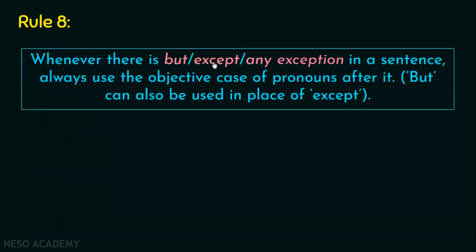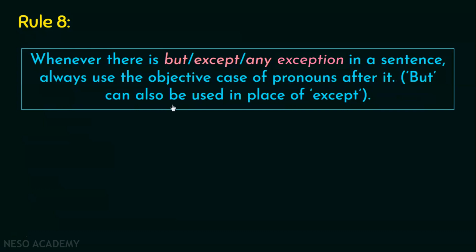The next rule says, whenever there is but, except, or any exception in a sentence, always use the objective case of pronouns after it. So this is again a very logical and a very simple rule which dictates that if a sentence mentions but, except, or any other word which talks about exception, then after that particular word, you have to use the objective case of pronouns. So objective case means if after these words there is a pronoun which has to be used, it should be in the objective form. I hope you remember the objective forms which we covered in the previous video.